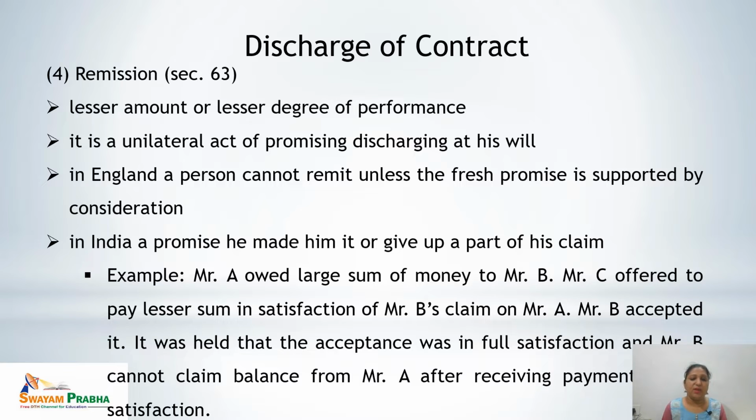Let's see the example. Mr. A owed a large sum of money to Mr. B. Mr. C offered to pay a lesser sum in satisfaction of Mr. B's claim on Mr. A. So Mr. B accepted it. It was held that the acceptance was in full satisfaction and Mr. B cannot claim the balance from Mr. A after receiving payment in full satisfaction.